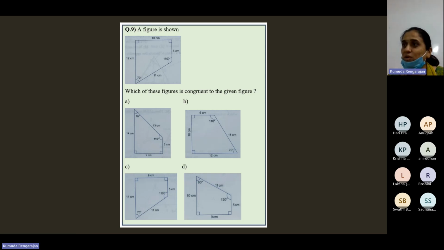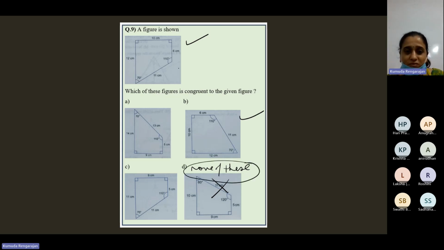I wanted to share this because, supposing there was an option "none of these", supposing this figure was not given and there was this option, then you should know, meaning you should check if this and this are congruent or not. If you had the option "none of these", then you would be forced to check these two. Then how will you check? This is how you check.